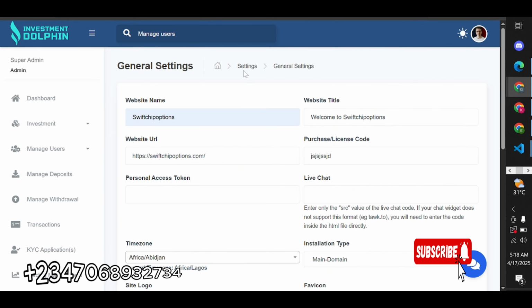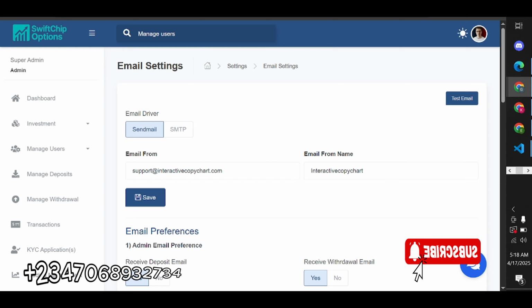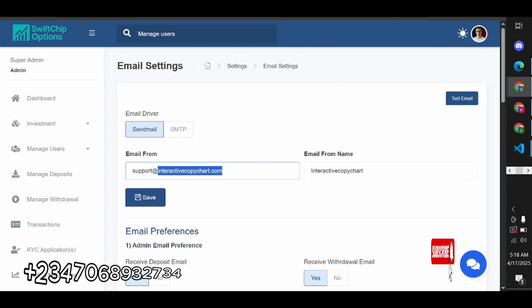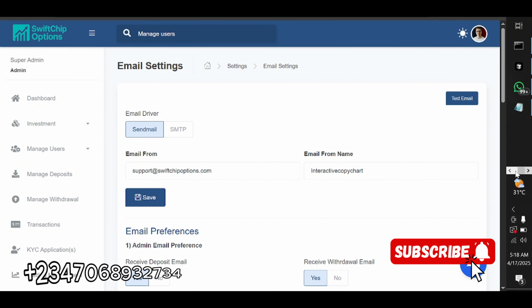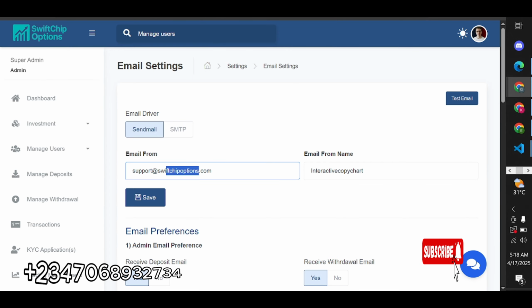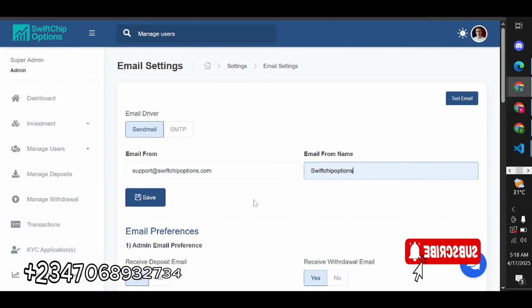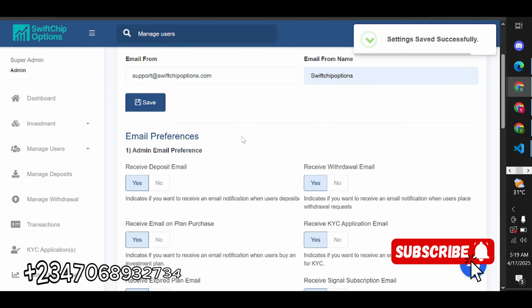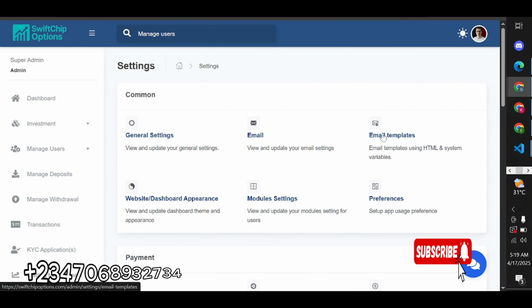So we'll go back here. We use email. We'll change this also. Copy this, paste it here. Right, we save. So we'll go back. We check your email templates.